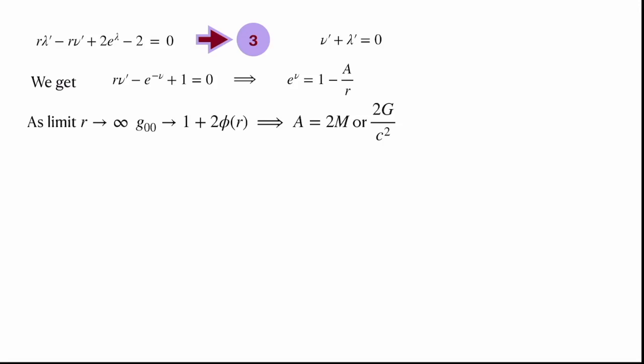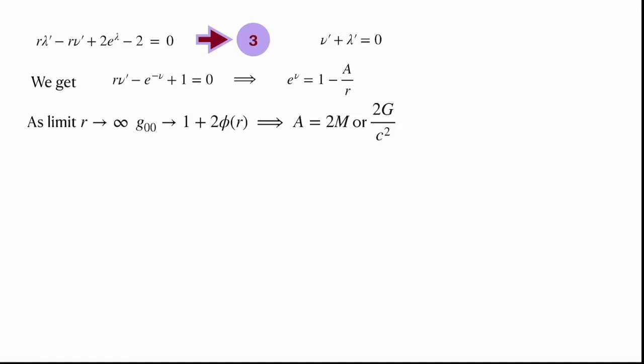In addition to that, we also have that G00 can be written as 1 plus 2 phi. That is the Newtonian approximation. When r is very, very large, G00 can be written as 1 plus 2 phi, where phi is the Newtonian potential, which we understand as minus Gm by r.